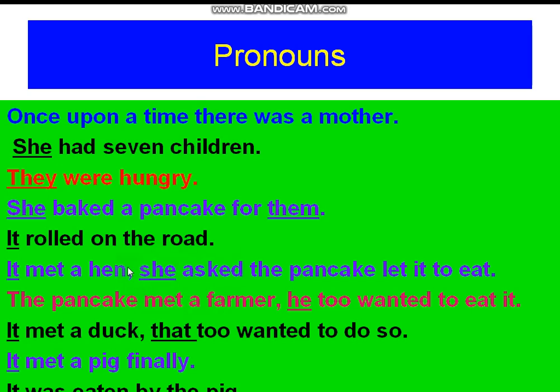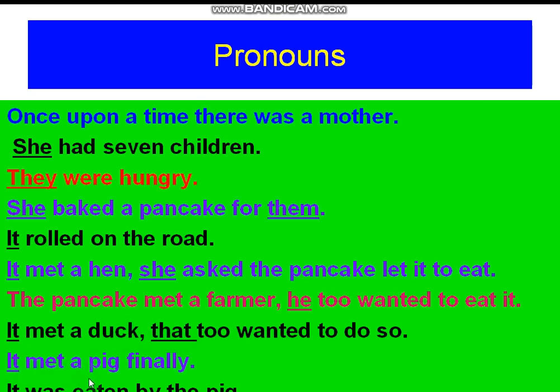The pancake met a farmer. After that, what did the pancake do? It met a farmer. He too wanted to eat it. He was also hungry and he wanted to eat. He means who? Farmer. Instead of the noun farmer, I am using another word, he. We call this he a pronoun. It met a duck. That too wanted to do so. That is, the duck also wanted to eat. Instead of duck, I have used that here.